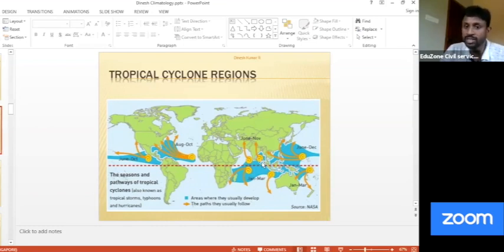So the answer is very simple. Cyclone Fani originated here. See, that is not a cyclone in this area. We studied last class that some local low pressure areas, depressions, can be created wherever you have higher temperature. But that depression converts into a cyclone only when it comes under the Coriolis effect. So low pressure starts near the equator, right? So that is possible, no issue, right?